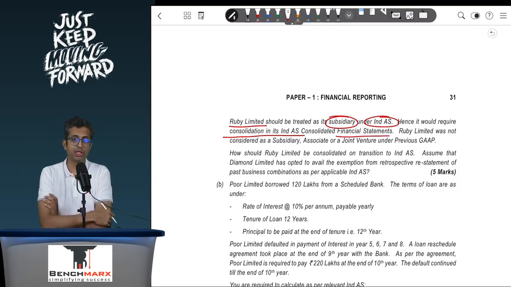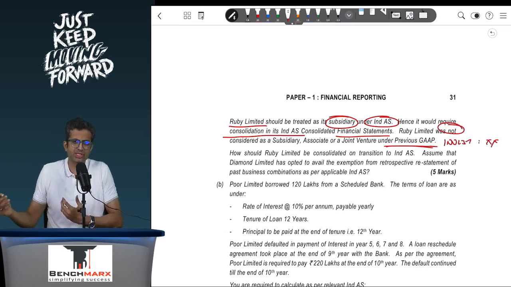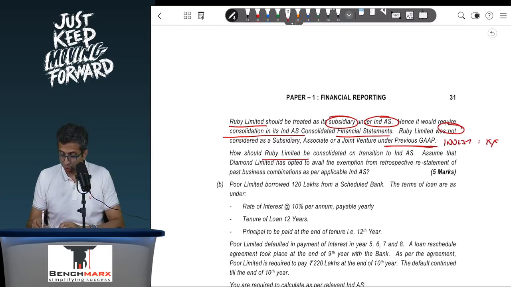Okay, but I'm transitioning to Ind AS. Ruby was not considered as a subsidiary, associate or joint venture under previous GAAP, and hence I must have just shown investment in Ruby as a separate line item. How should Ruby be consolidated on transition to Ind AS? Assume that Diamond has opted to avail the exemption from retrospective restatement of past business combination as per Ind AS.